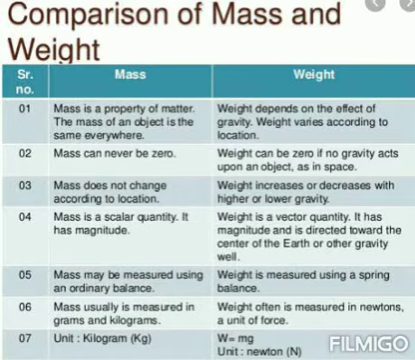Next, see the fifth point: mass may be measured using an ordinary balance. You can go to a jewel shop and see that balance, which is a physical balance. Nowadays they are using digital ones. Or if you go to the physics laboratory, we can see the physical balance. That is used to measure the mass of a body.